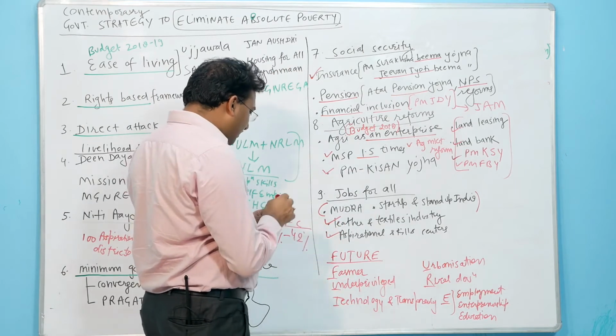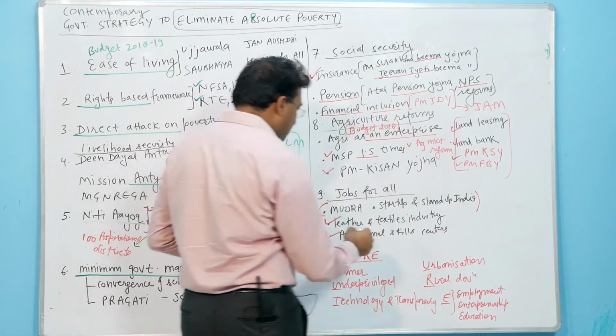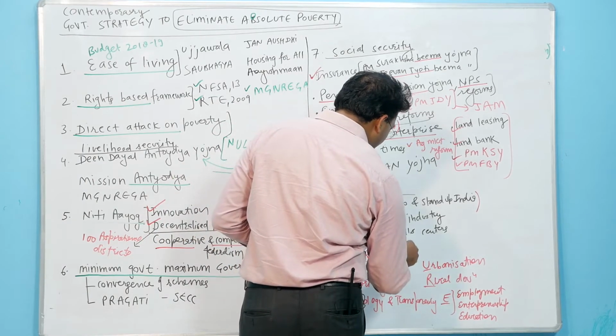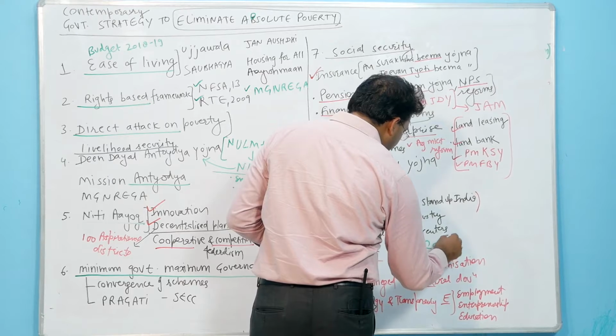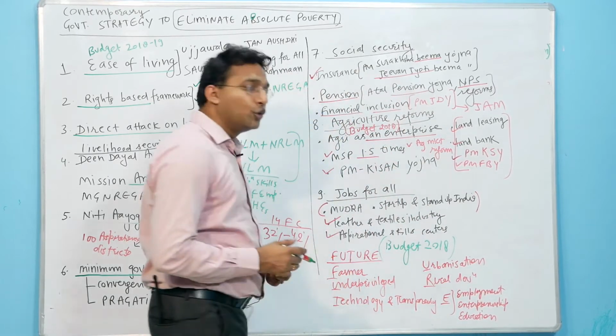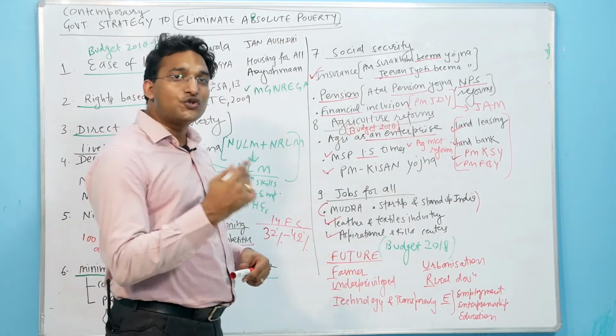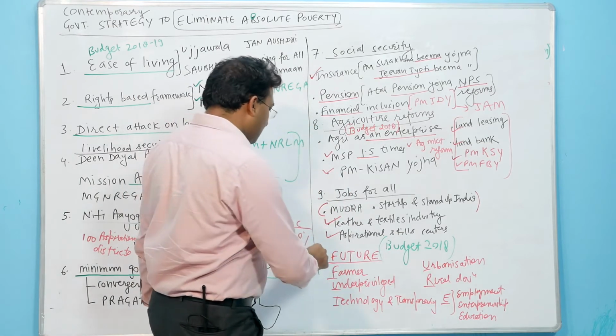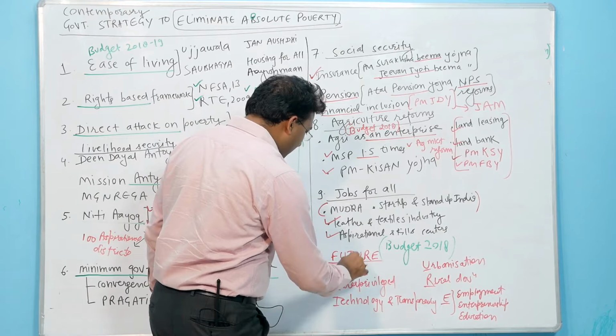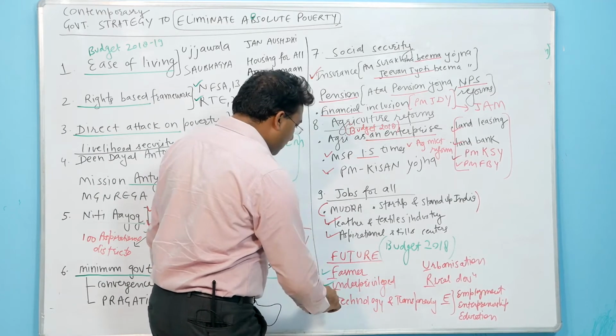Finally, the budget 2018-19, again this budget is very important. This budget 2018-19 mentioned that the government strategy is to focus upon the future of India. This FUTURE is an acronym which says F for farmer, U for underprivileged.